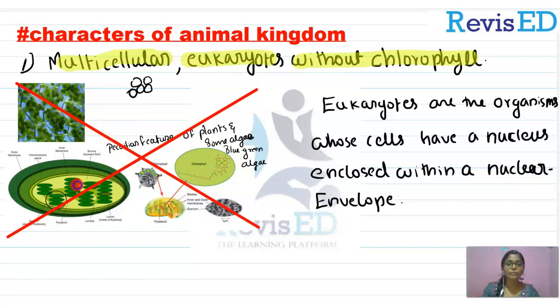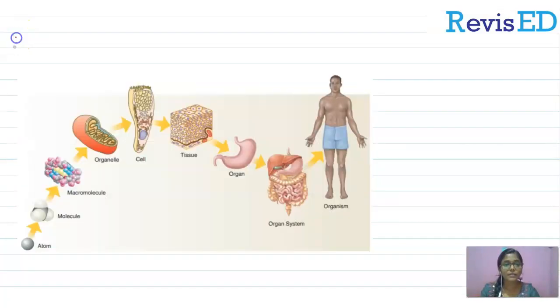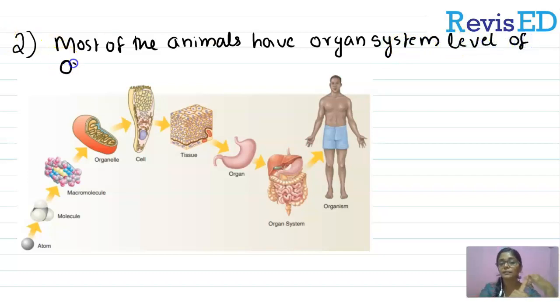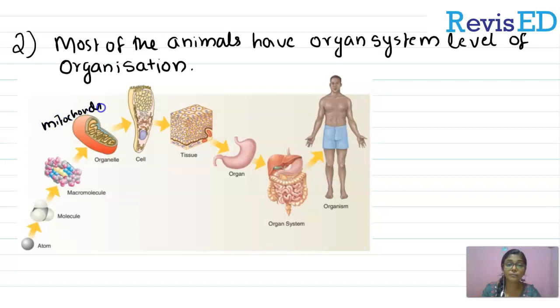Now we will look into the next point, which is the second point. Most of the animals have organ system level of organization. We have studied cellular level of organization, tissue level of organization, organ level of organization. Now this is organ system level of organization. As you can see, atoms form molecules, which form macromolecules, and they form cell organelles, which together form a cell.